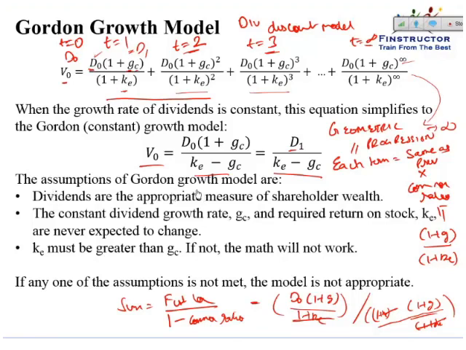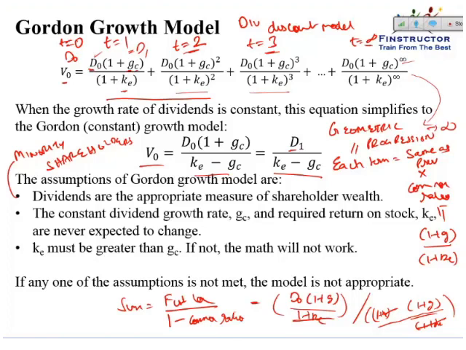The assumptions of the Gordon growth model. First, it assumes that dividends are the appropriate measure of shareholder wealth. This is generally true for minority shareholders. So if you own, let's say, just about 100 shares in a company, or let's say 0.1% of a company, then you don't have a say in the management, you don't have a say in the cash flows, how they will be diverted, the investments that will be made, the capex, etc.